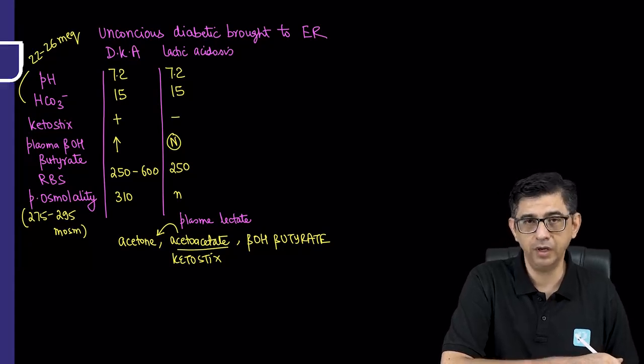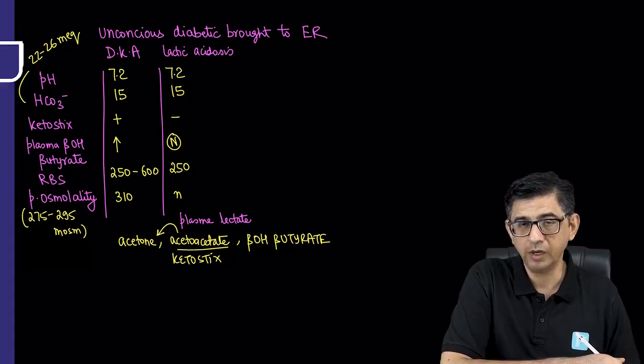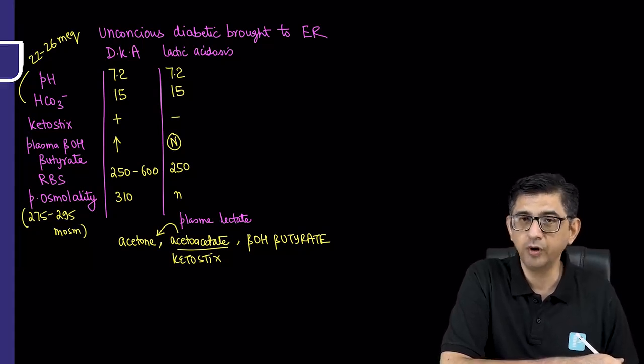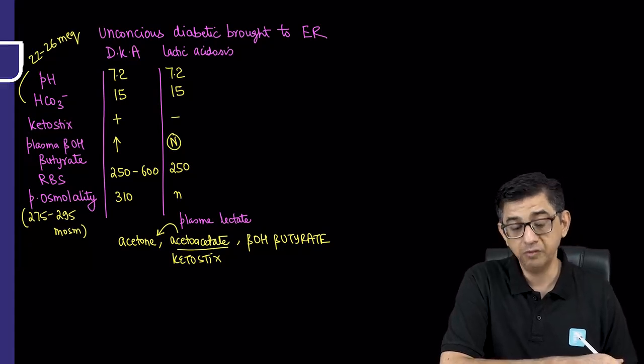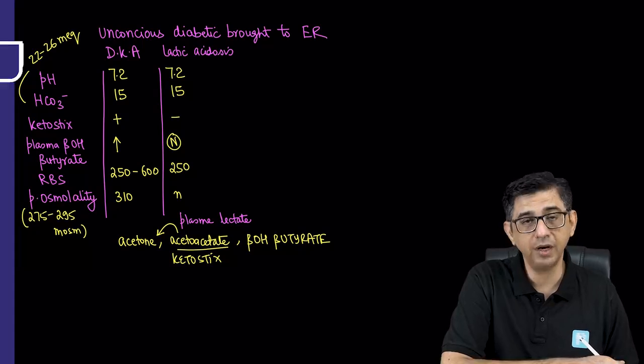But generally speaking, if a drug like metformin or phenformin is contributing to lactic acidosis, then we read it as type B lactic acidosis. If it's circulatory collapse due to infection like sepsis, then we call it type A lactic acidosis.